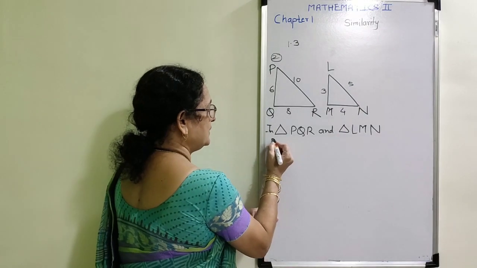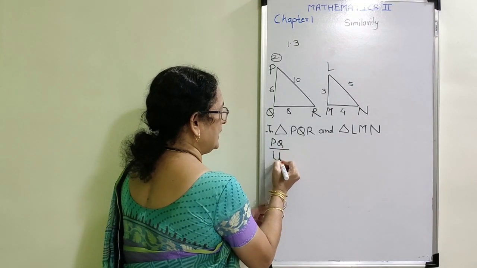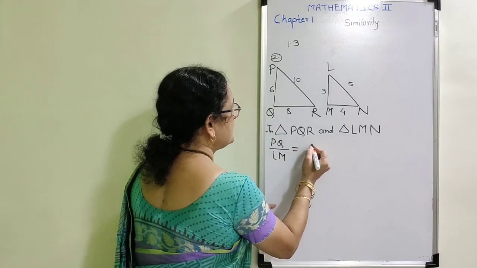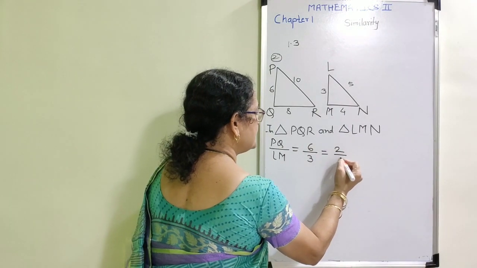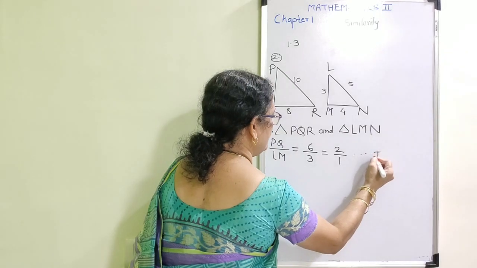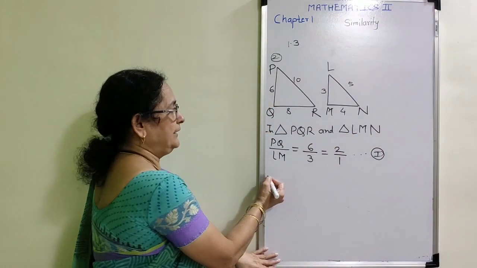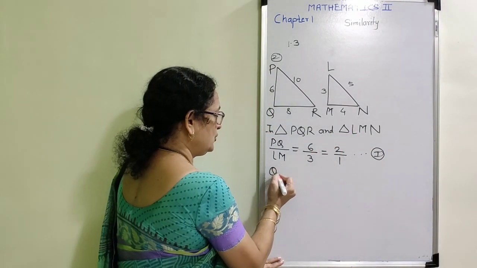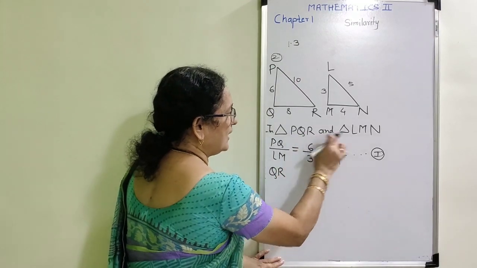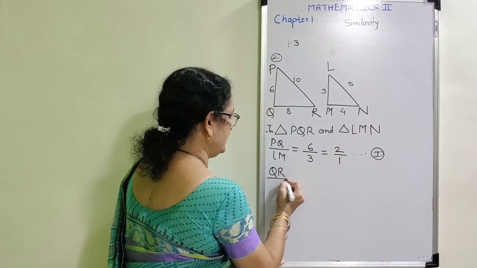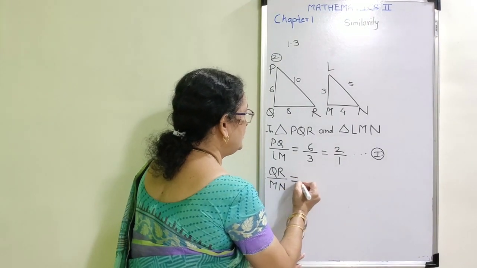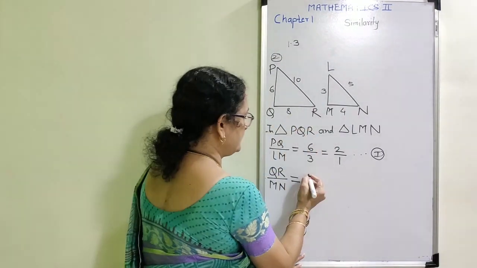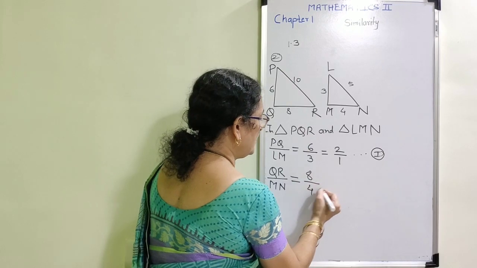Take the first one, PQ upon LM. PQ is equal to 6, LM is equal to 3, and therefore my decision is the ratio is equal to 2 upon 1. Then take the second one, QR upon MN. That is equal to QR is 8, MN is 4.